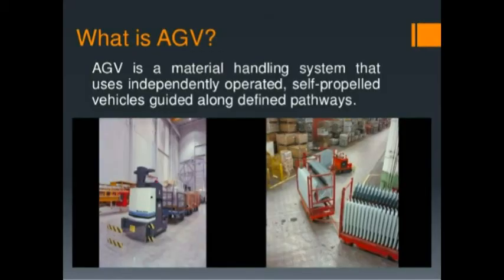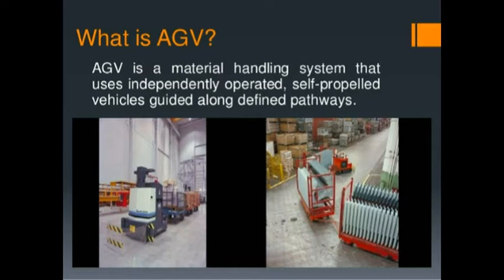Now, in this chapter, we will learn about two important topics: automated guided vehicles and robots. The first one is automated guided vehicle systems.